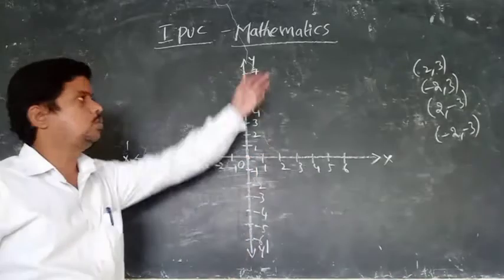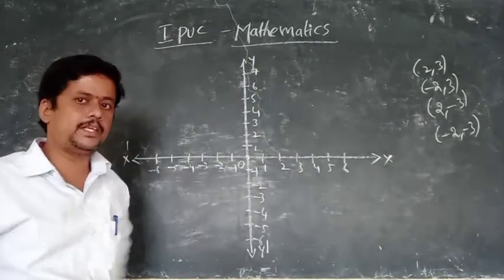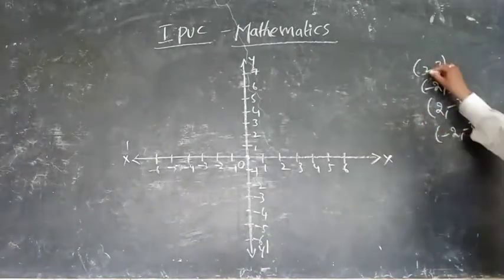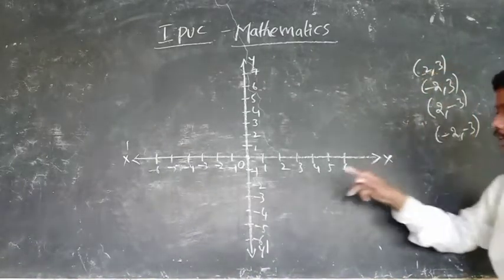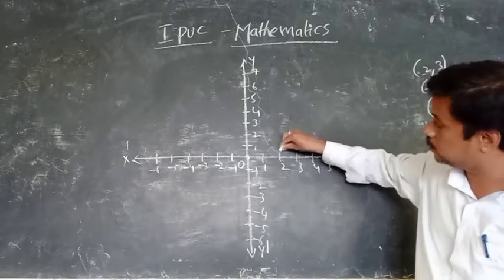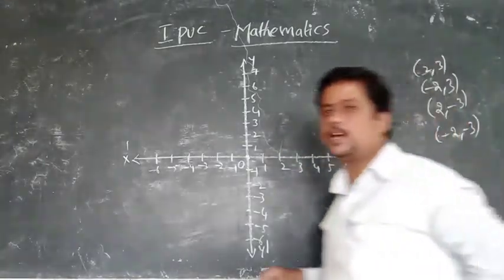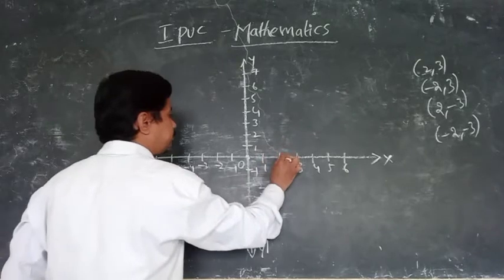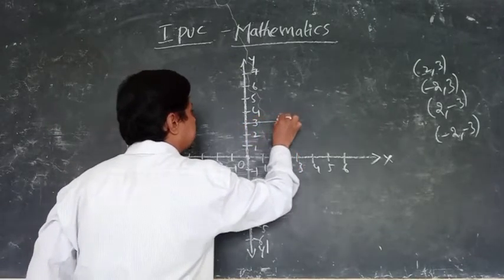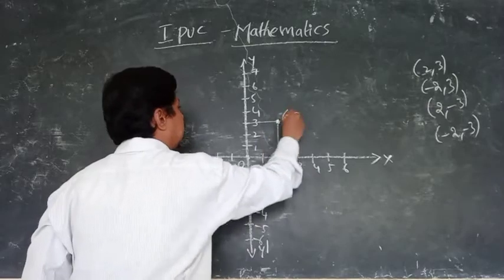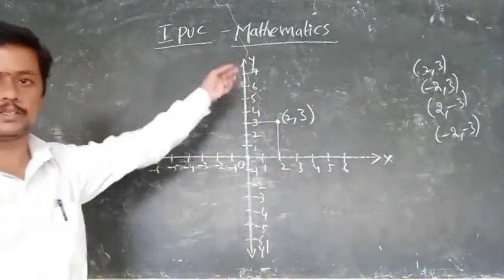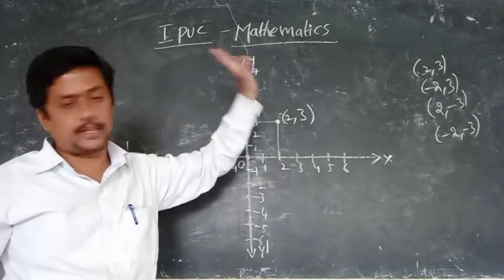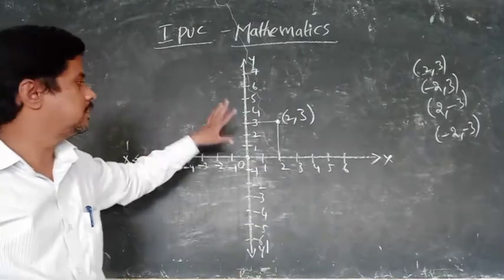Let us take (2, 3). How to plot that? First, consider 2 from the x-axis, so this is 2. Next, 3 from the positive y-axis. This point is (2, 3). Like that you have to plot, my dear students. Go through this one: 2 from the x-axis, 3 from the y-axis. Understood or not? You have to know this.